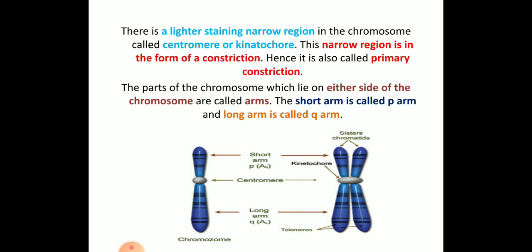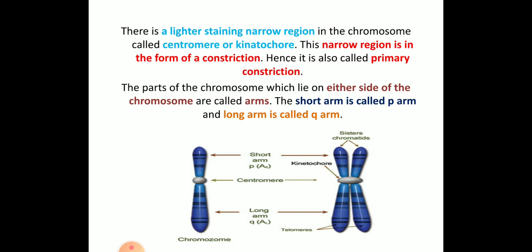The parts of the chromosome that lie on either side are called arms, attached to the centromere. The short arm is called the P arm, and the long arm is called the Q arm. As you can see in the picture, the centromere is also called the kinetochore or primary constriction.